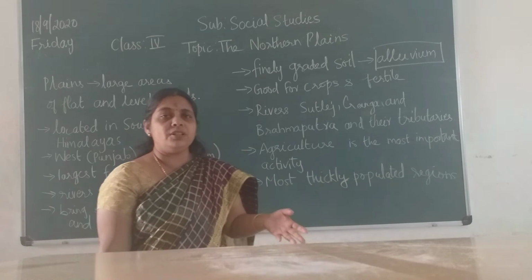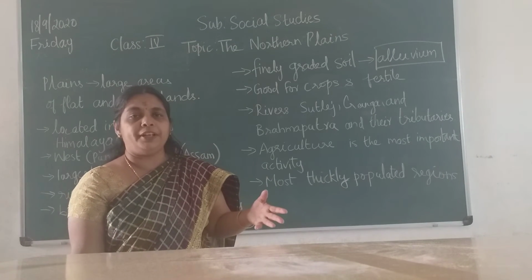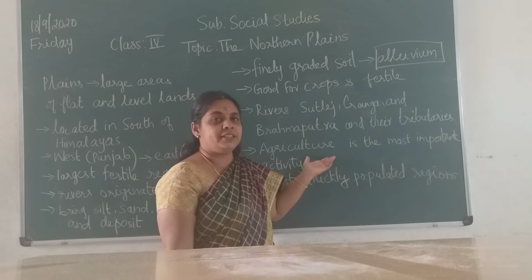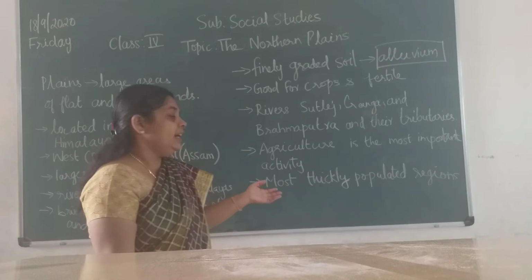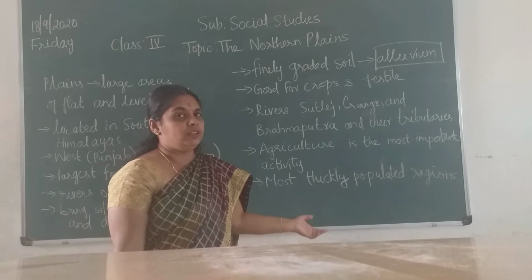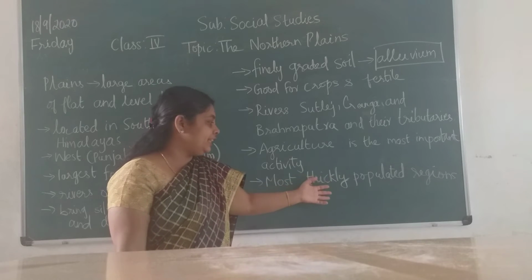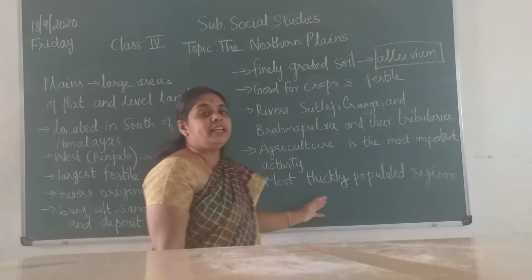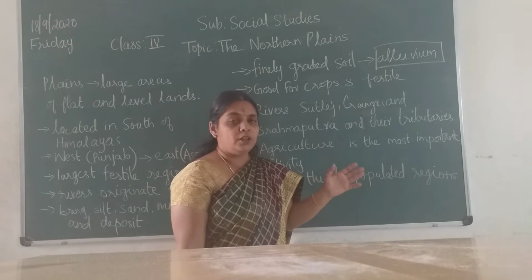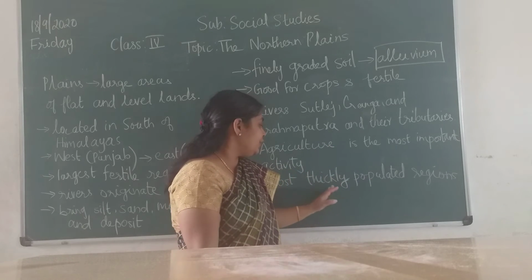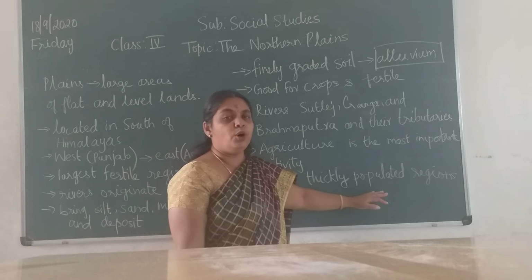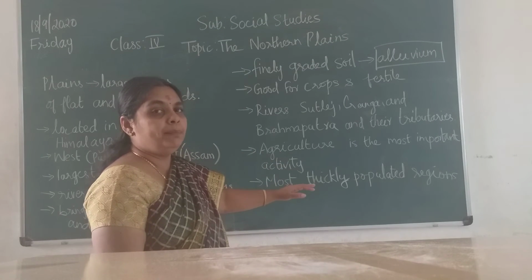As the river flows, you will get a huge quantity of water, so agriculture will be practiced in these plains. As agriculture is practiced, we need people to work on the fields. So these places are thickly populated. The regions along the river sides are thickly populated regions. There is more population in the plain regions.